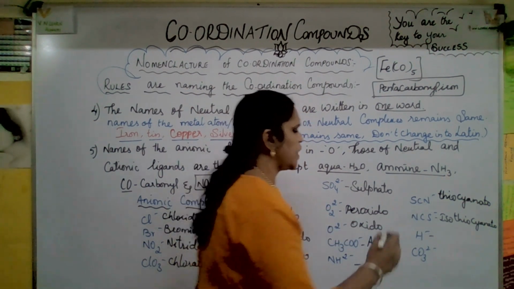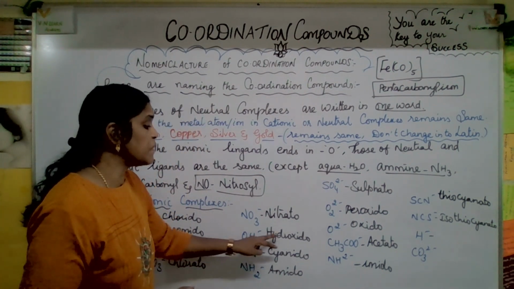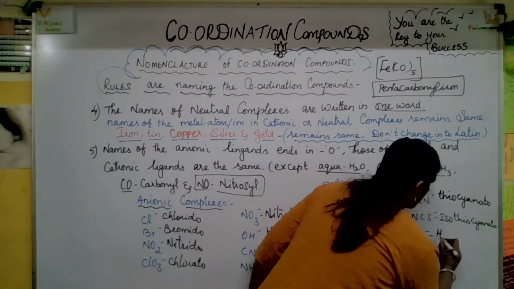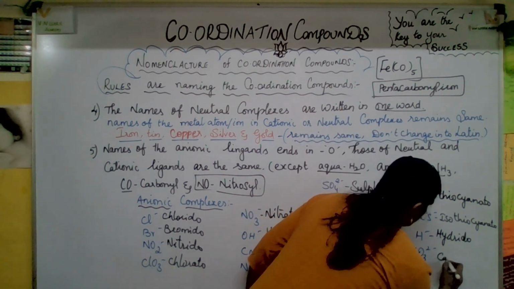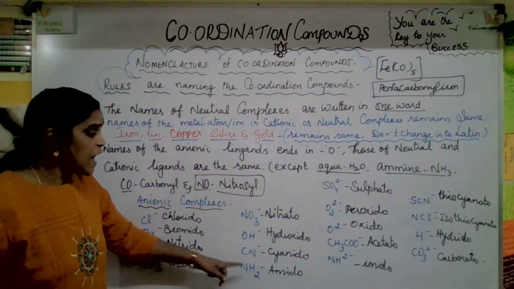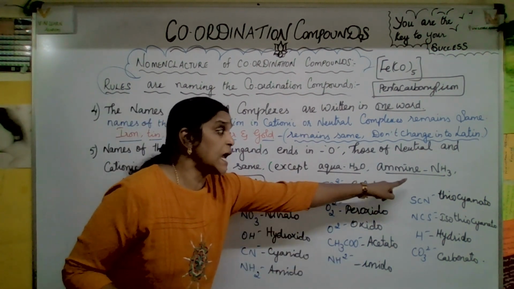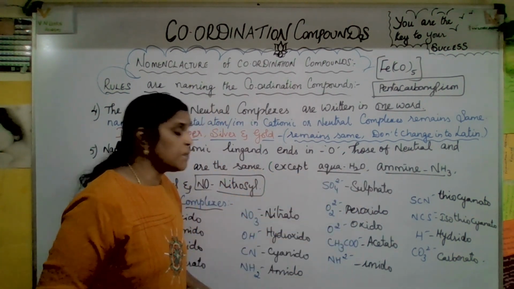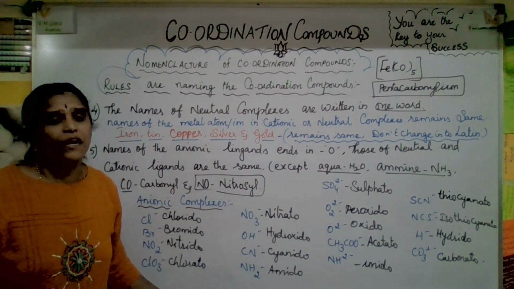SCN, just reversed. Okay, now this is hydrido, but this is hydroxido. OH minus is hydroxido. But here, this is H minus, hydrido. Okay, now this is carbonato. I hope you got a clear idea. And one more thing: NH2 minus is amido, NH3 is a neutral ligand, amine, double M should be there. Please remember all these small tricks. Hope you're clear. If you want, you can take a screenshot also. Really, that would be helpful.